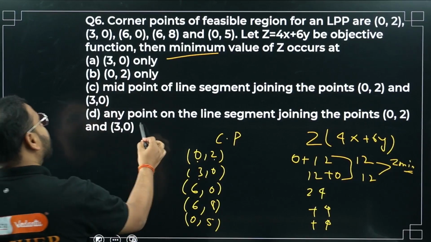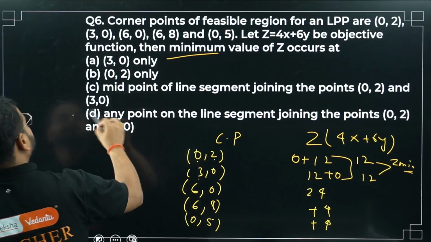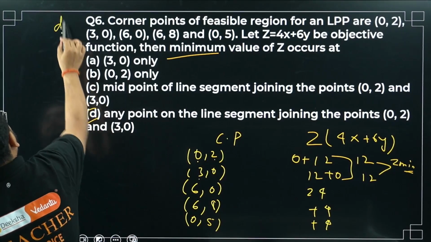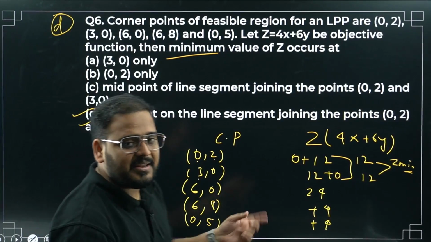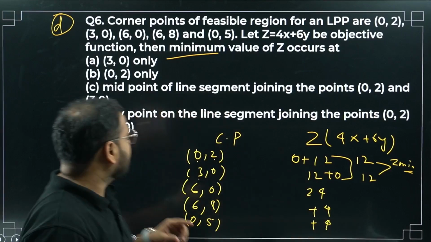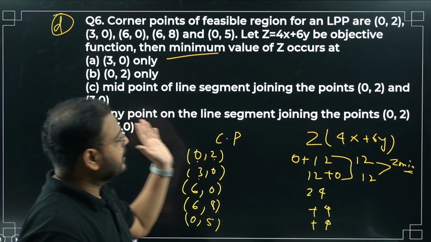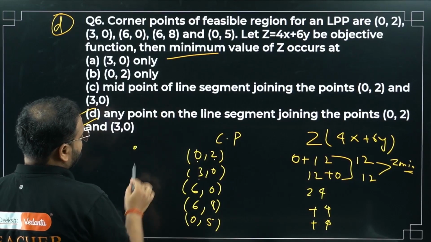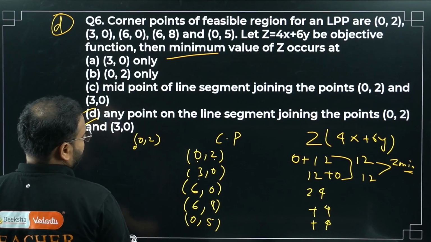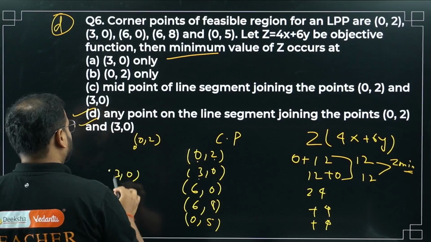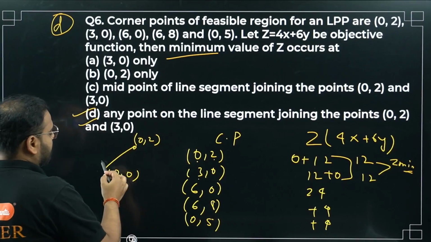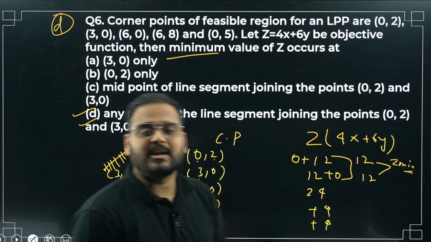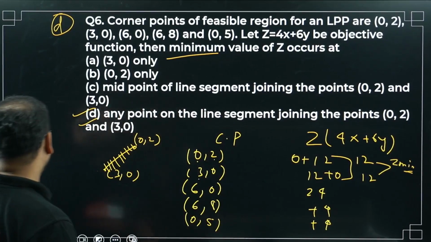We can write: any point on the line segment joining the points 0, 2 and 3, 0. So option D. Any points on the line joining the two corner points where the minima is occurring. Let's say this is the point 0, 2, and this is 3, 0. Then the line joining these two will have an infinite number of points. At all these points, you'll have a minima value. Clear?